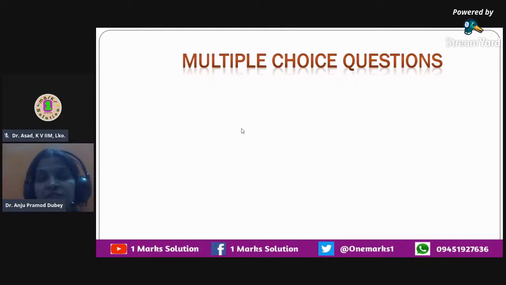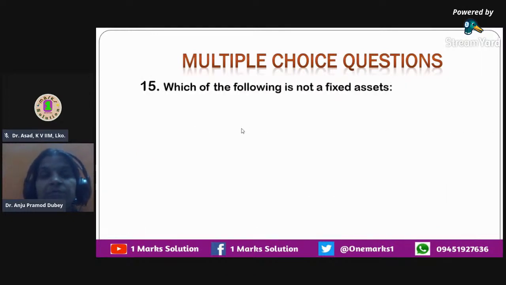Okay. The next question that we have is, which of the following is not a fixed asset? So the moment you get the question, please see the word not. That word has to be considered very carefully, and then you think about fixed assets. So what are fixed assets? Fixed assets are the assets that are going to be there in the organization for a longer duration, which will be used by the business organization for generating revenues in future over a long duration of time.